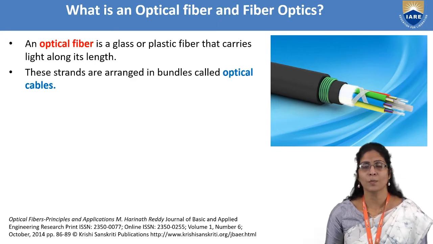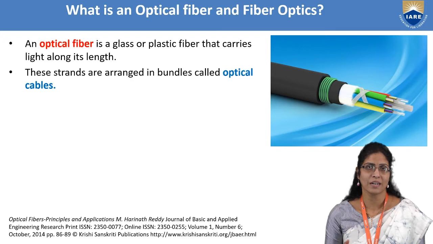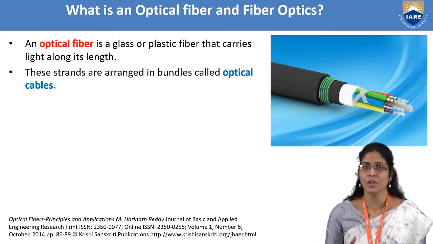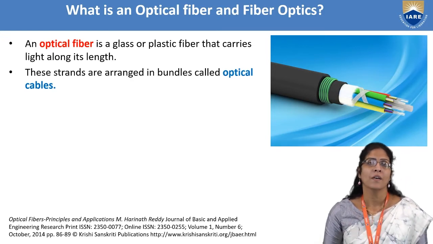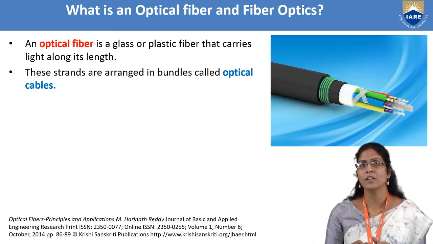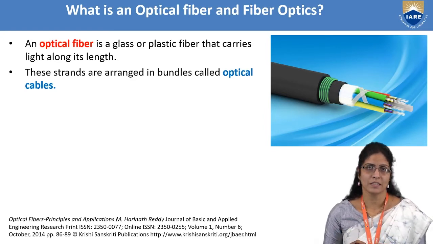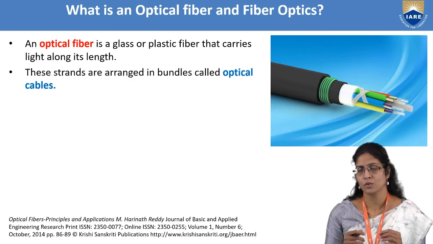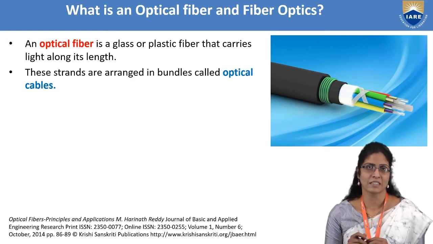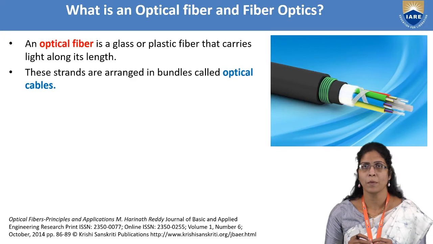You might have observed these cables in your lab or when your internet is being installed in your homes. The installer will take a bundle of optical fibers in the form of a cable connected to the transceiver.